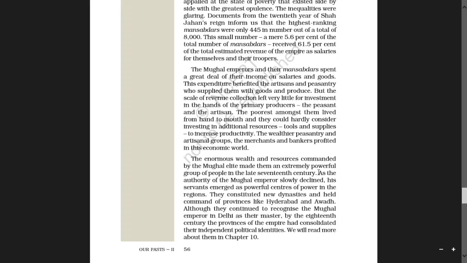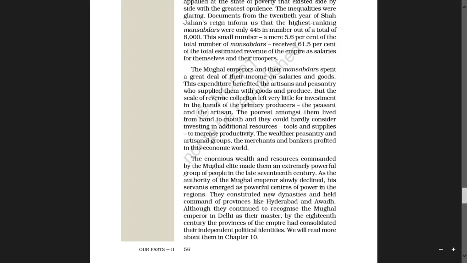As the authority of the Mughal emperor slowly declined, his servants emerged as powerful centers of power in the region. They began to appear as powerful centers of power in that area.